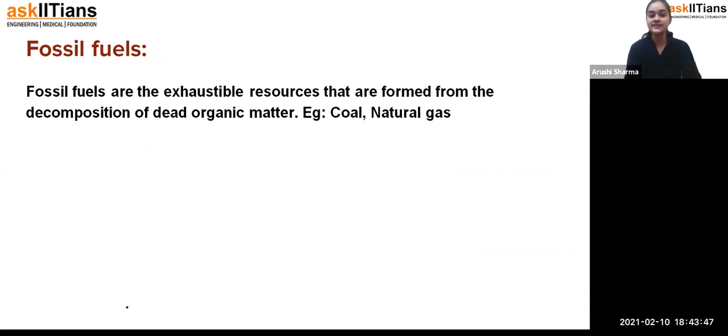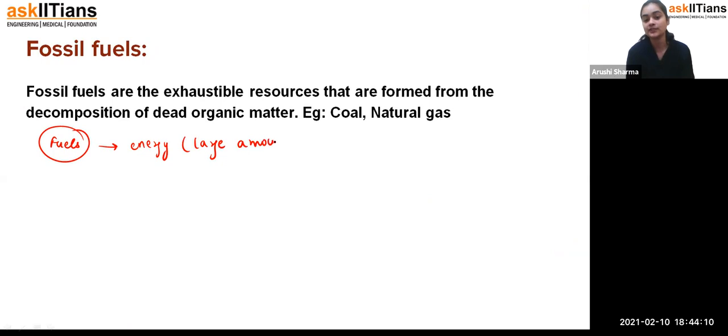So now, students, first of all, we are discussing fossil fuels. We have already discussed that we have fuels. Fuels are material substances which give a large amount of energy on heating or burning. On heating or burning, we get a large amount of energy from them, so we call them fuels.